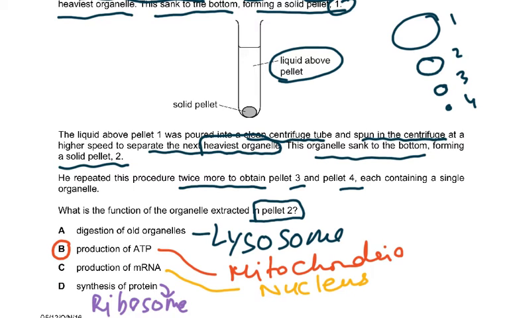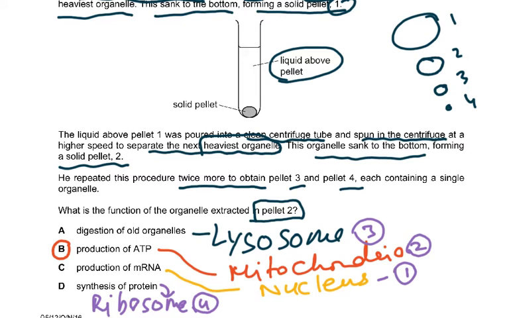Now pause the video here and look at it very carefully. Digestion of old organelles, lysosome. Production of ATP, mitochondria. Production of mRNA, nucleus. Synthesis of proteins. So, which one is the biggest organelle? The biggest organelle is the nucleus. Then this is 1, this is 2, this is 3, and this is 4.